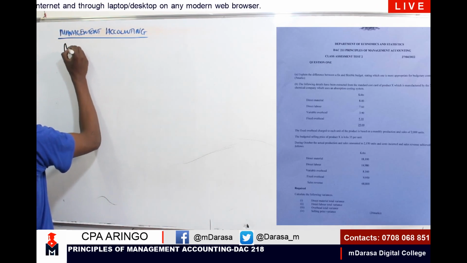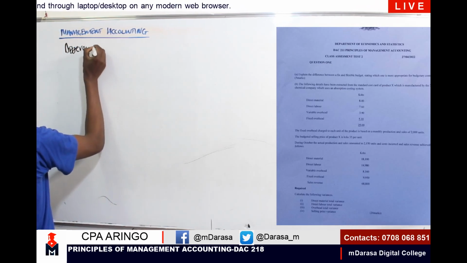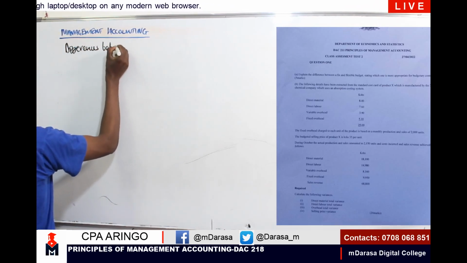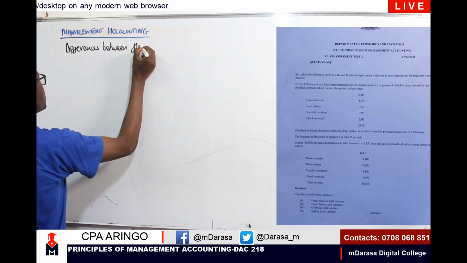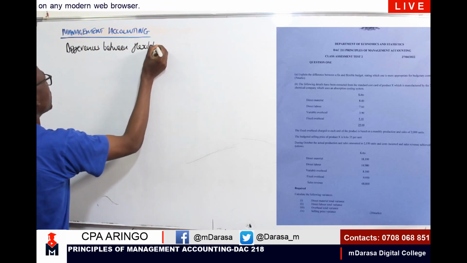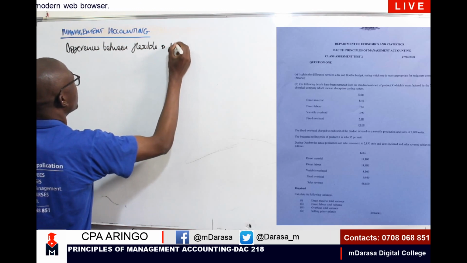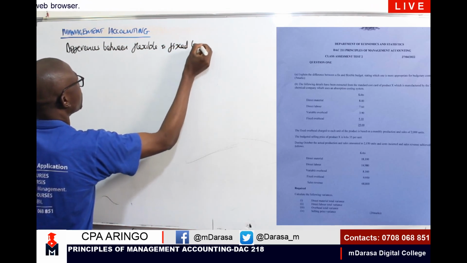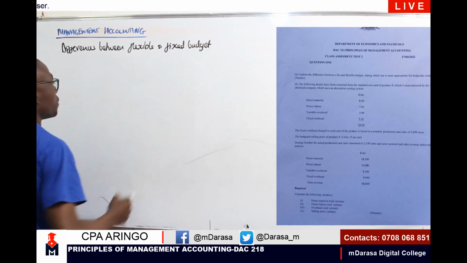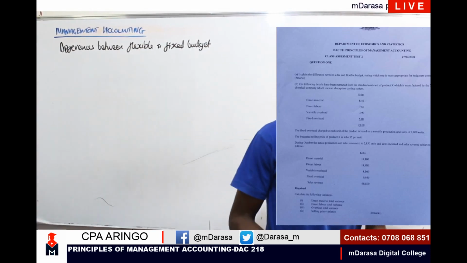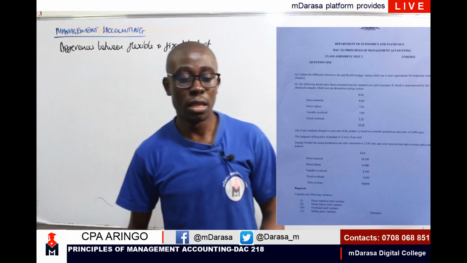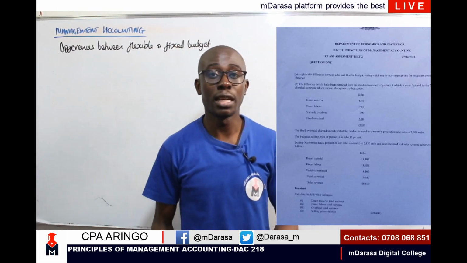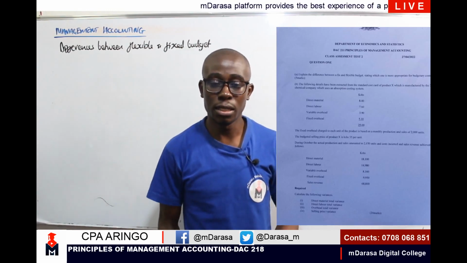By now, I know we are very familiar with the concept of flexible and fixed budget. Anytime you are talking about a fixed budget, this is a budget that has been designed in a way that it won't change. You can't adjust it.